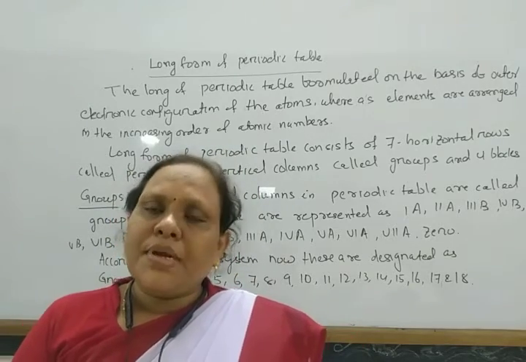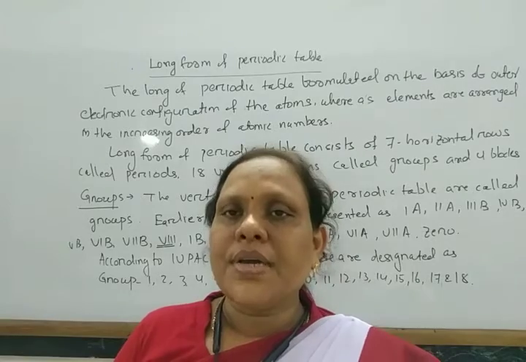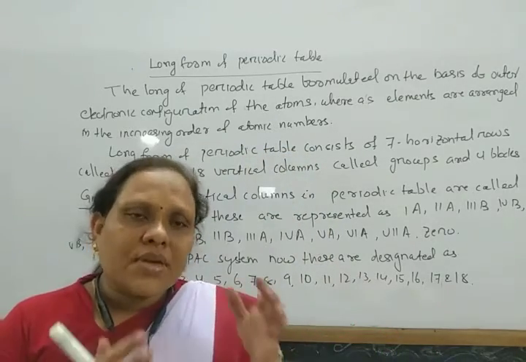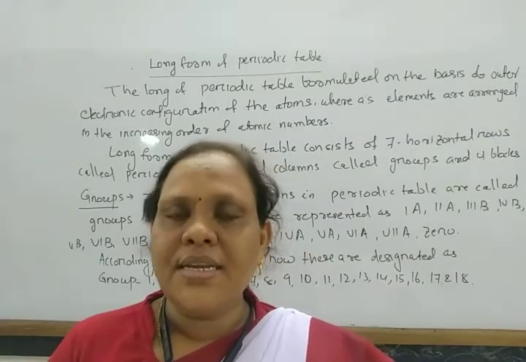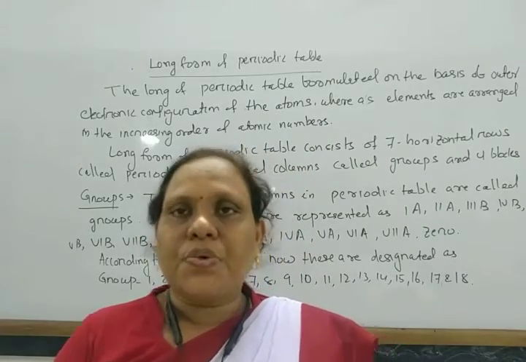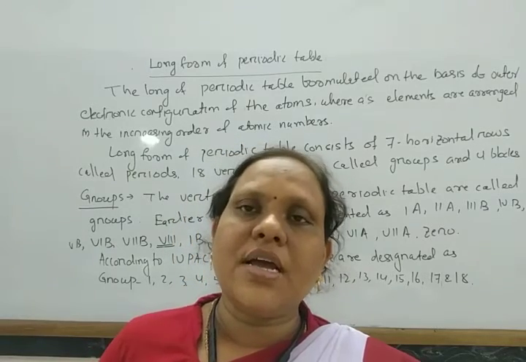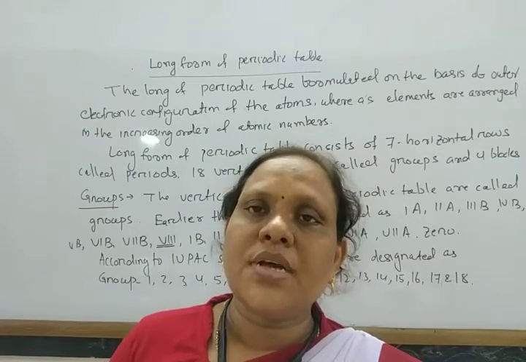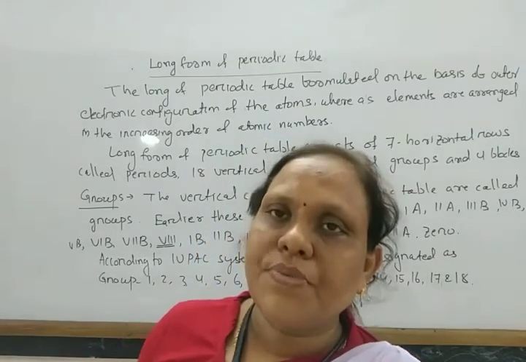The atomic size generally increases in a group. So these are some characteristics of the elements present in a group. Before that, I am waiting for 1 minute so that you can pause this and note down the points written.